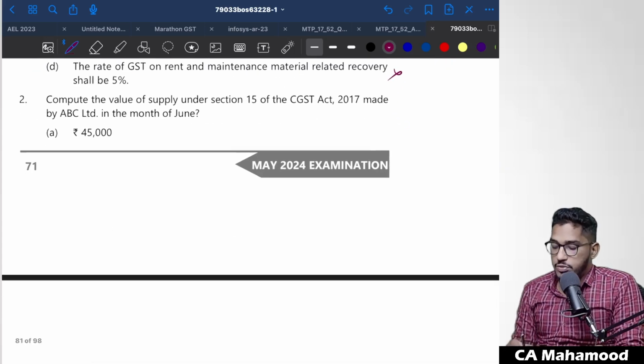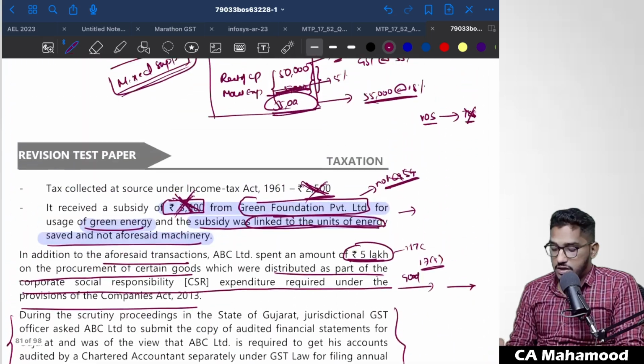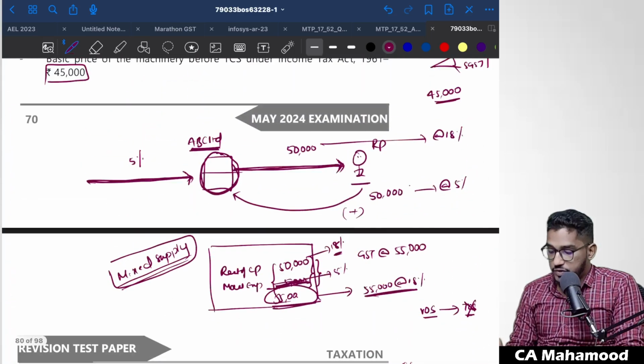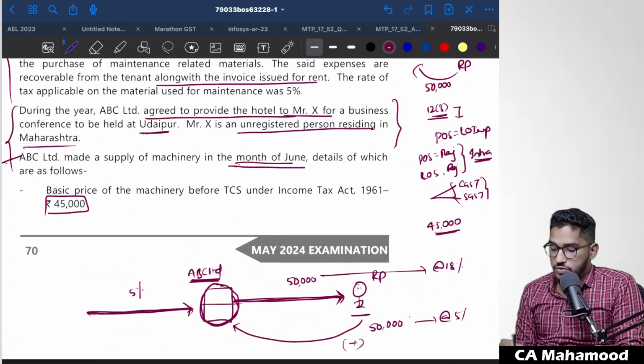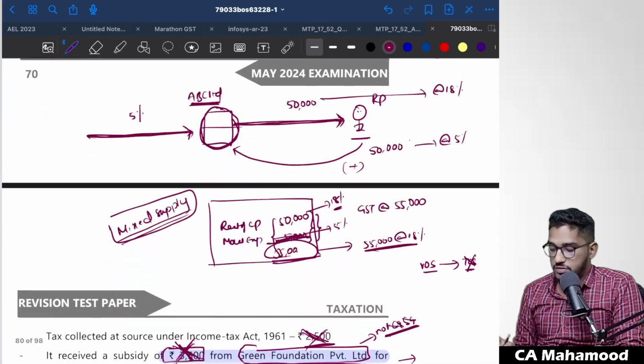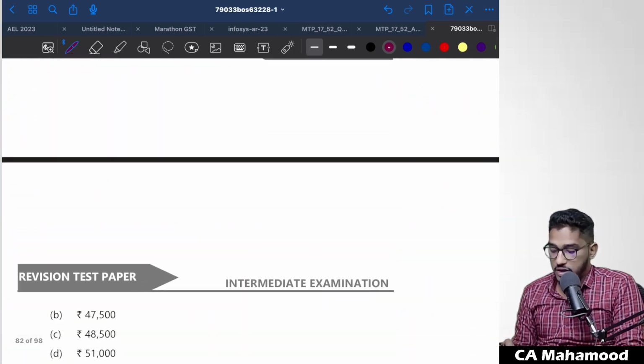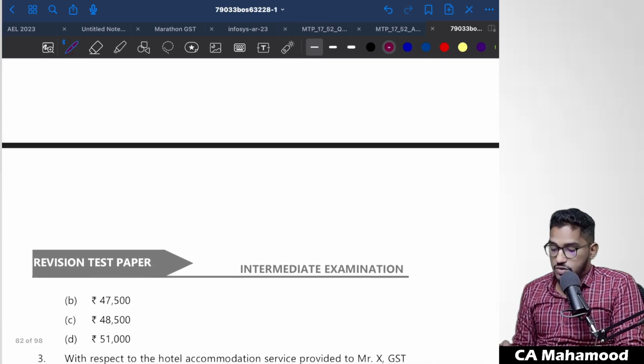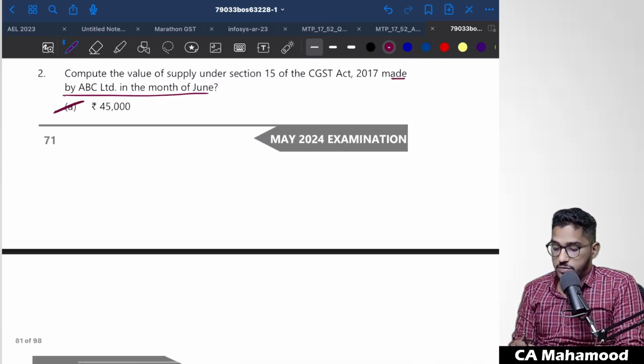Next one. Compute the value of supply under section 15 of the CGST Act made by ABC Limited in the month of June. So in the month of June, what they have done? In the month of June, they have supplied one machinery, no? So what is the value of supply for the month of June? It will be 45,000. This TCS also will not be added. Subsidy also will not be added. So that's why the value of supply for the purpose of month of June will be 45,000 rupees only.